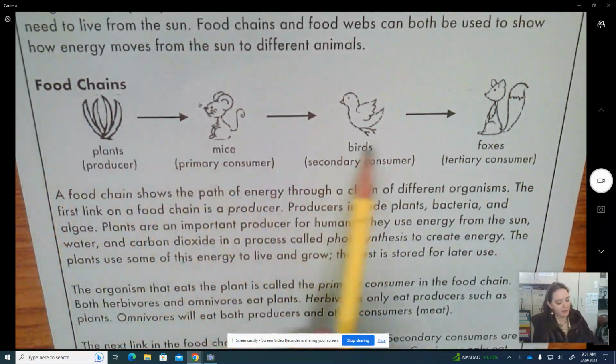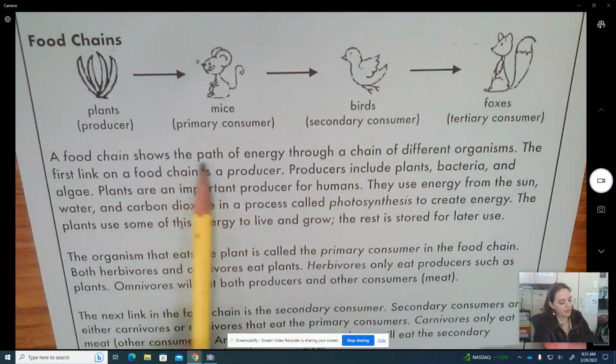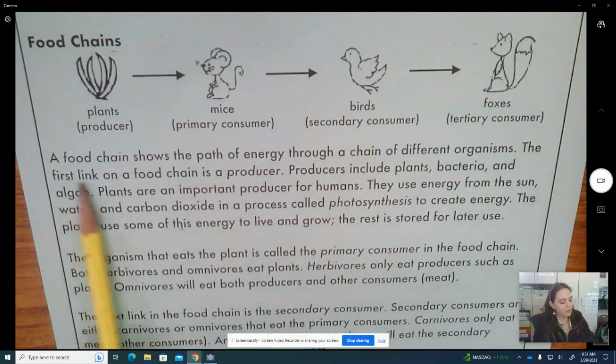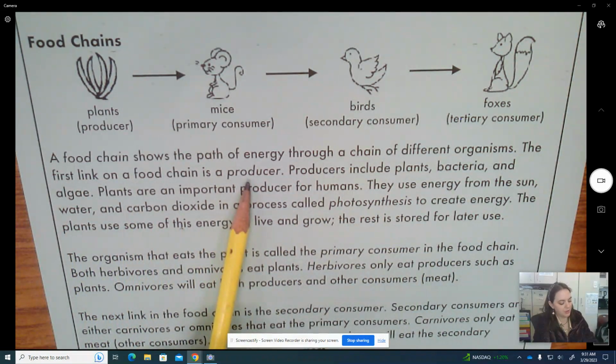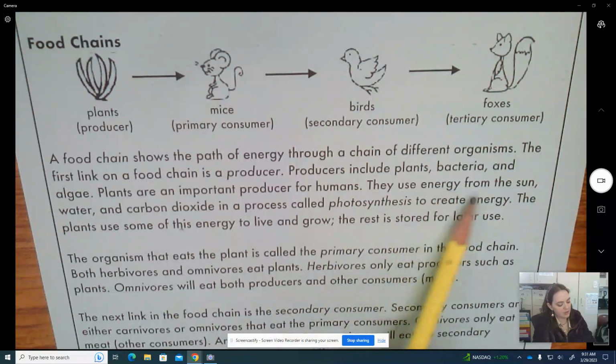So this is an example of a food chain. A food chain shows the path of energy through a chain of different organisms. The first link on a food chain is a producer. Producers include plants, bacteria, and algae. Plants are an important producer for humans. They use energy from the sun, water, and carbon dioxide in a process called photosynthesis to create energy.